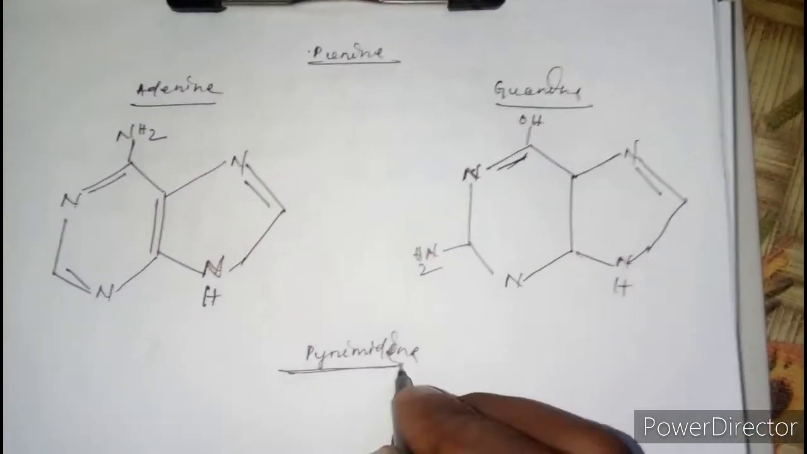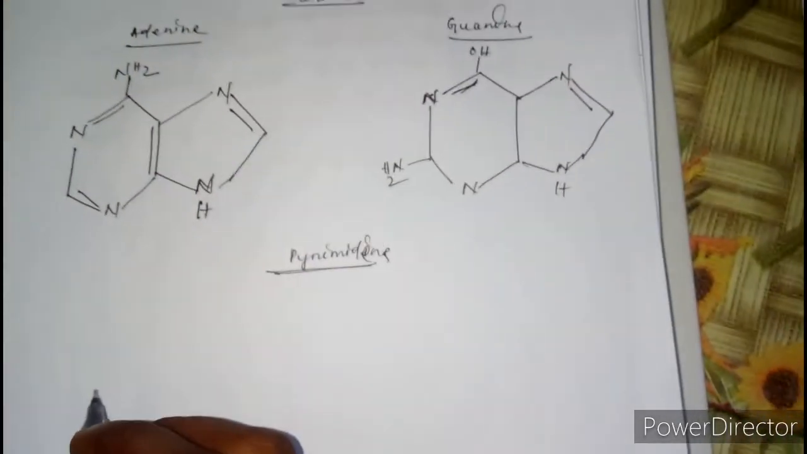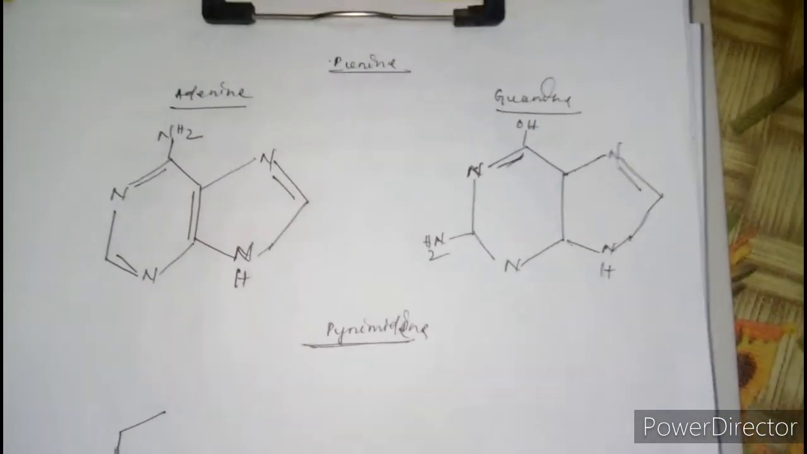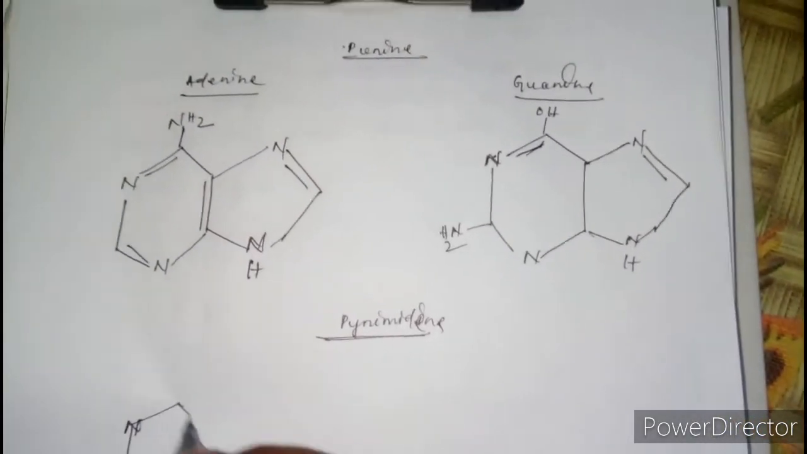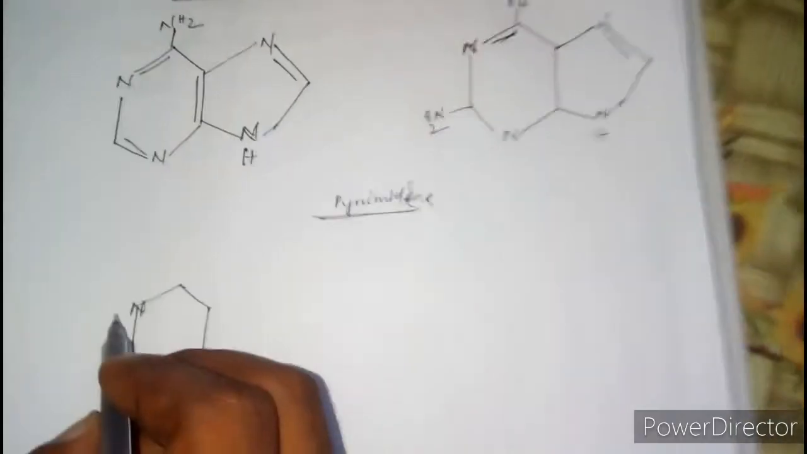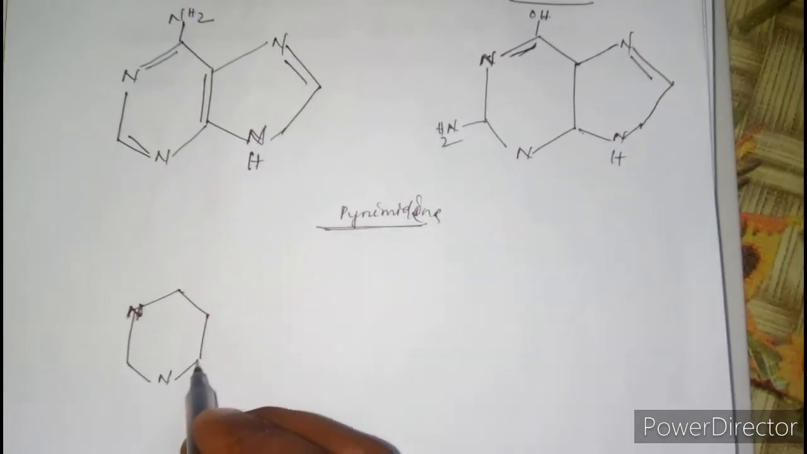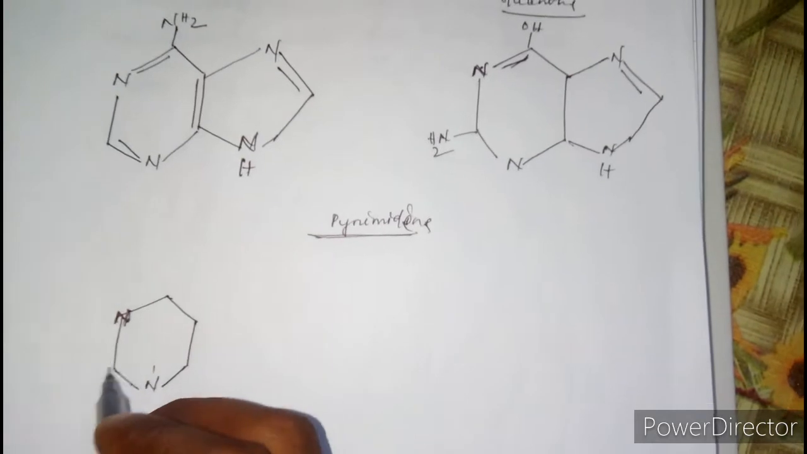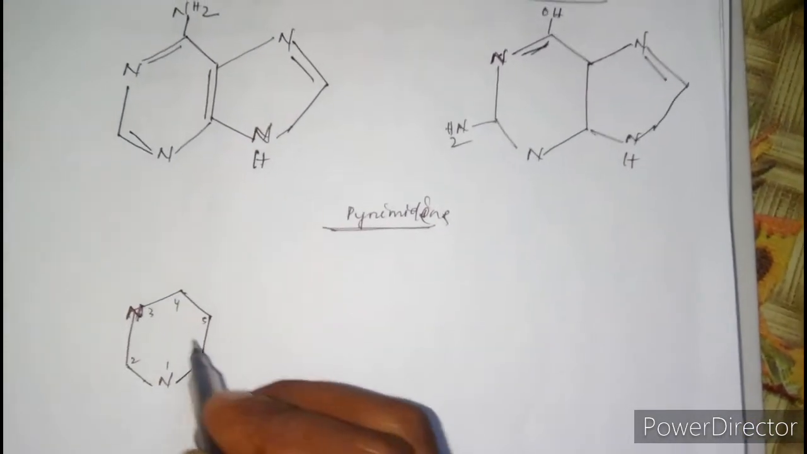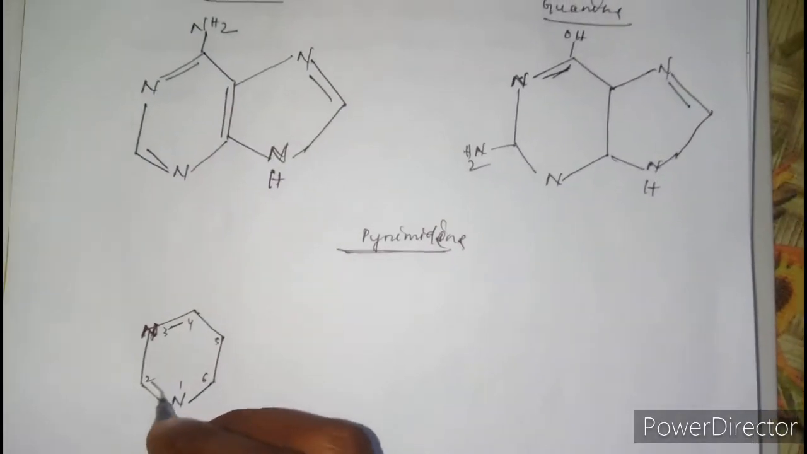Pyrimidine. In pyrimidine, three bases are there: uracil, thymine, and cytosine. Let's draw it. It is a single ring structure. Here will be the nitrogen. Here will be the nitrogen too. 1, 2, 3, 4, 5, 6. Here will be the double bond. Here will be the double bond.